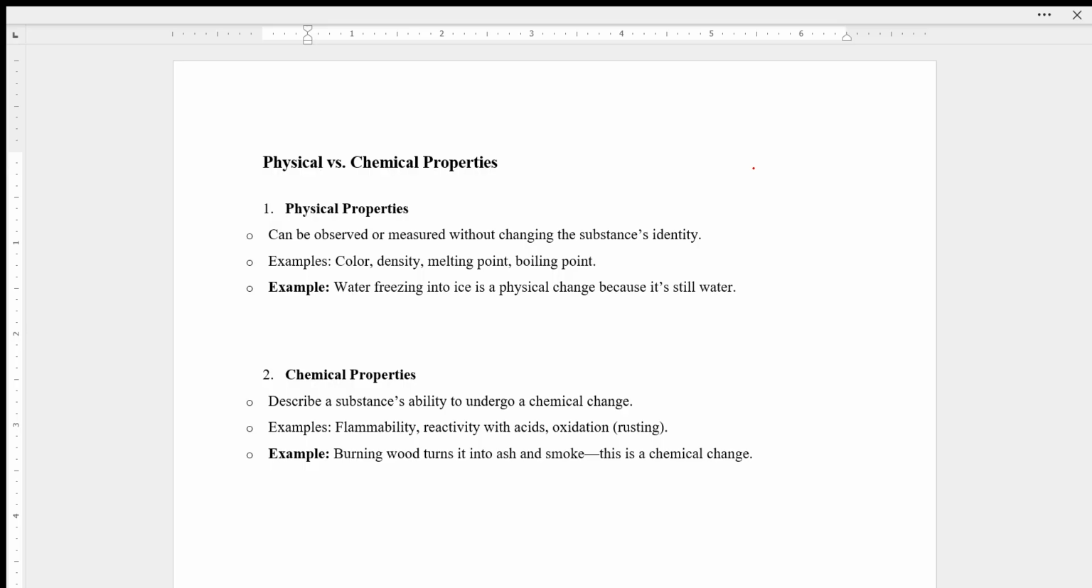Any change which is a physical change will be a part of physical properties, and these properties can be observed or measured without changing the substance's identity. Examples are changing the color of a substance, density, melting point, and boiling point, etc.